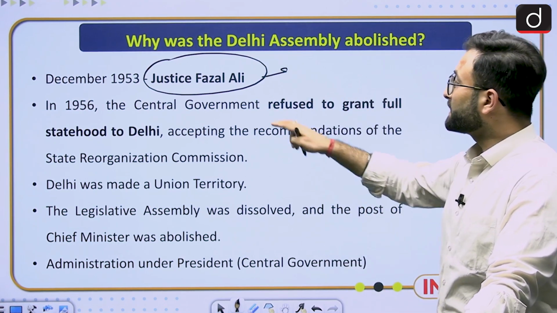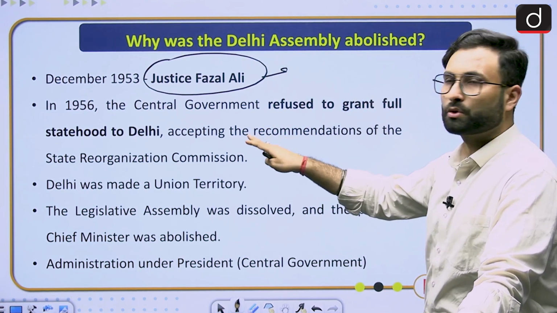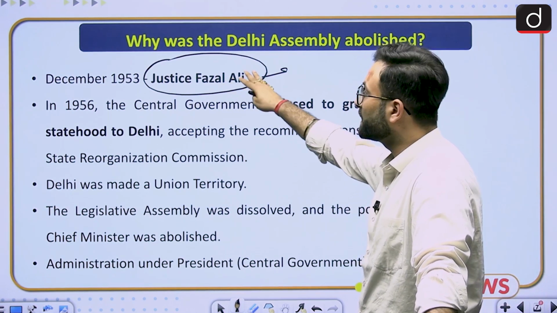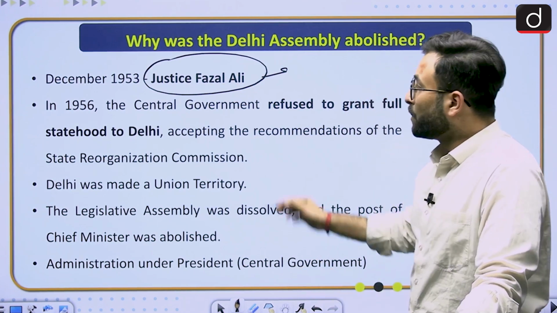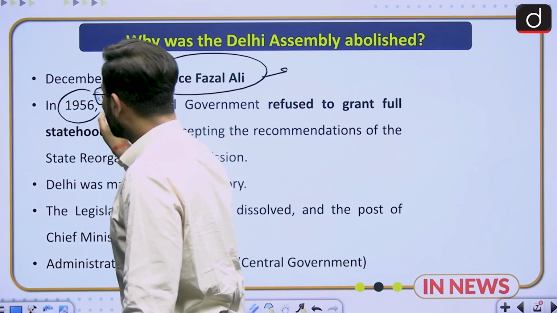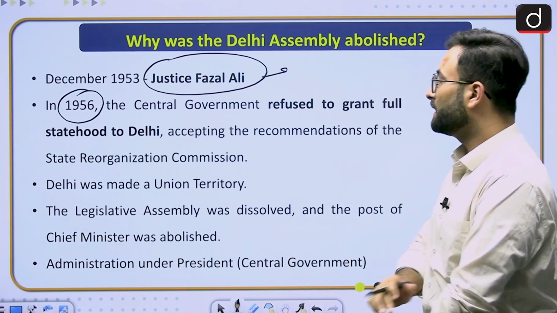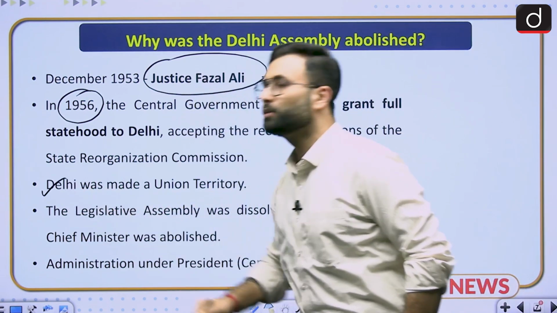Okay, now the central government refused to grant full statehood to Delhi, accepting the recommendation of the State Reorganization Commission, which was under Justice Fazal Ali. So here you can see in 1956 the statehood of Delhi was declined, and here comes the thing that Delhi was made a union territory.